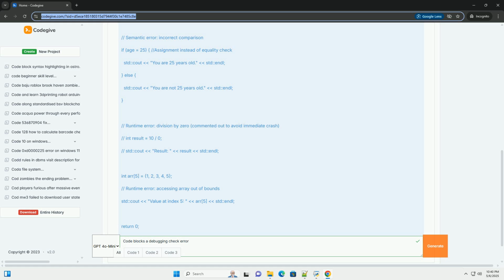Call stack window: View, Debug windows, Call stack. This shows the sequence of function calls that led to the current point in the program. Useful for debugging recursive functions or when you're in a deeply nested function call. Threads window: View, Debug windows, Threads. Useful for debugging multi-threaded applications.